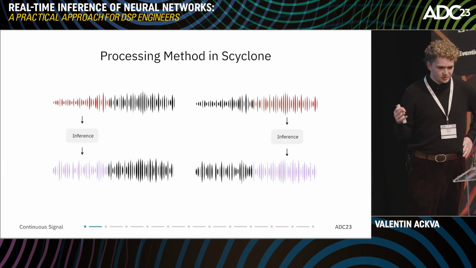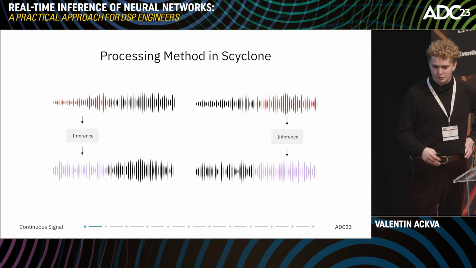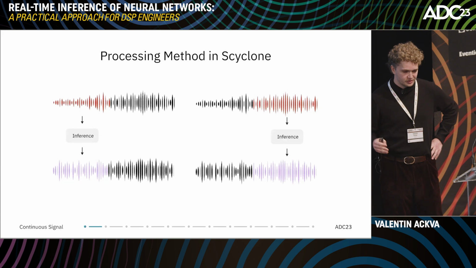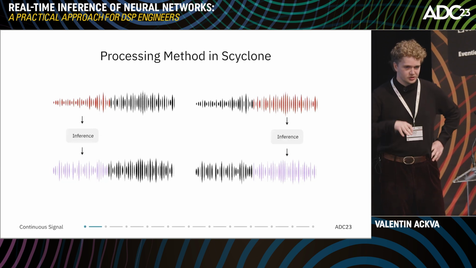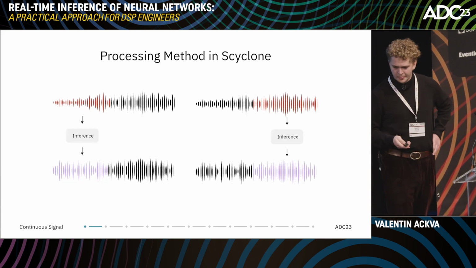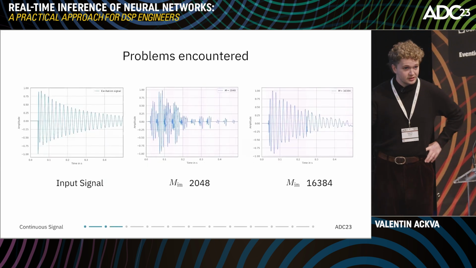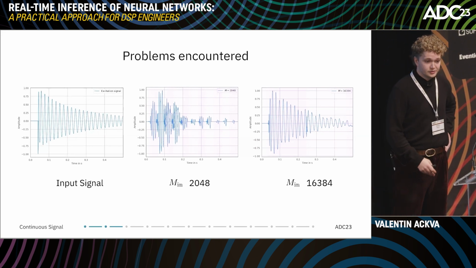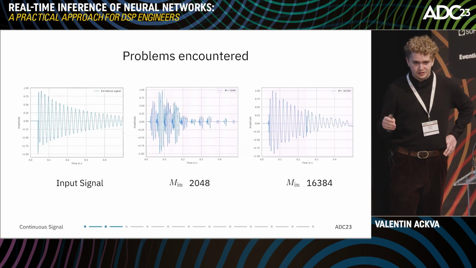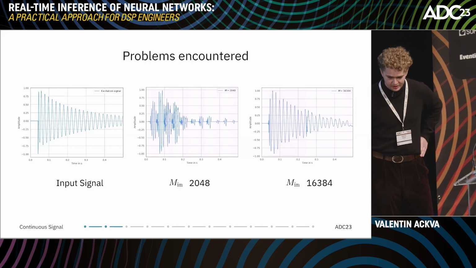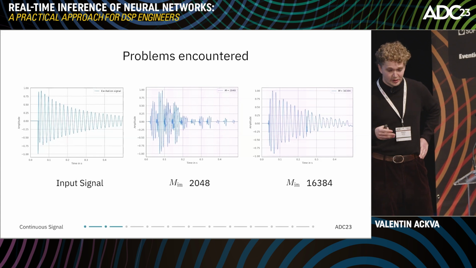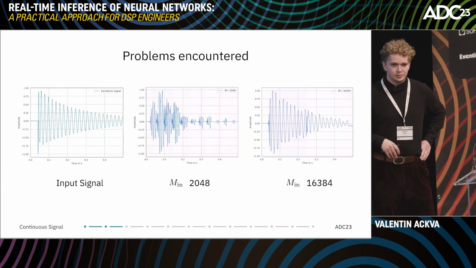So we have our inference, which takes a certain number of samples, for example, 1024 samples. We run the inference and get 1024 output samples. And in the next inference, we take the next 1024 samples, and so on. And here we encountered some problems. First of all, on the left side, we see the input signal, and the other 2 images are the output signals with different model input sizes. And what we can see here is that our input signal is way better reconstructed when using a higher model input size. So that's just something to be aware of.